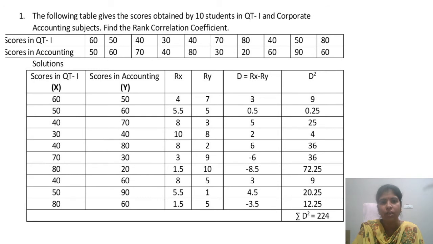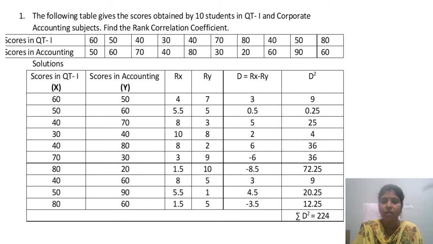8th highest is 40. 9th highest is 30. 10th highest is 20. Now next, Rx minus Ry. 4 minus 7, 3. Square of that one, 9. 5.5 minus 5, 0.5. Square of that one, 0.25.